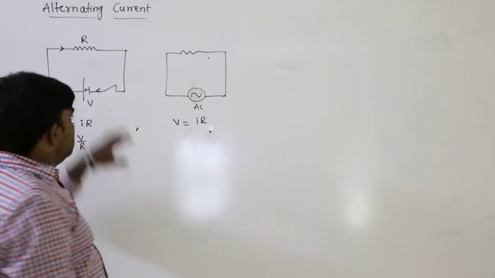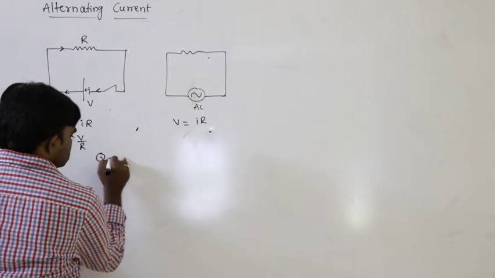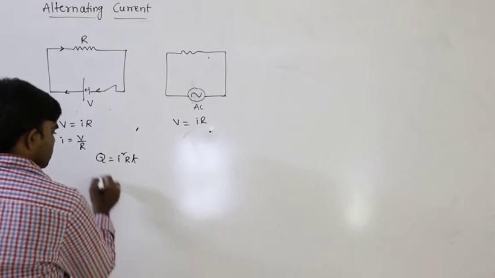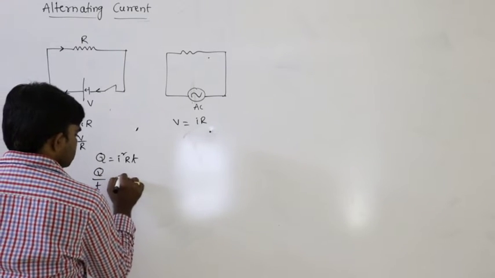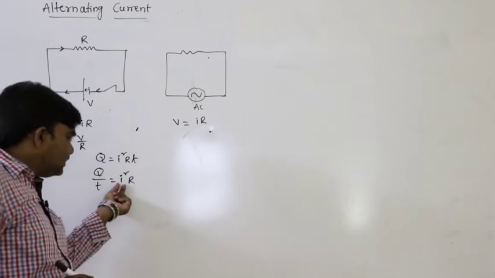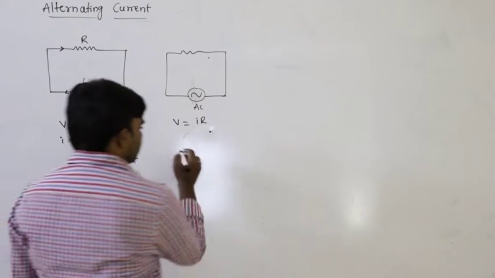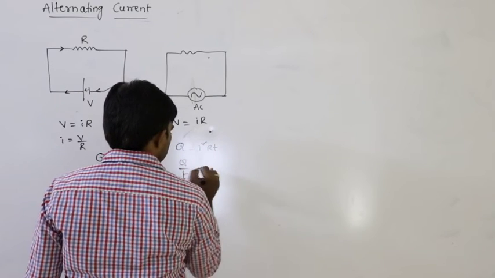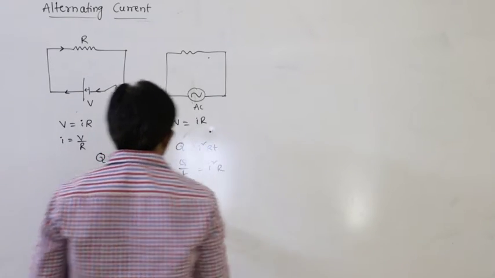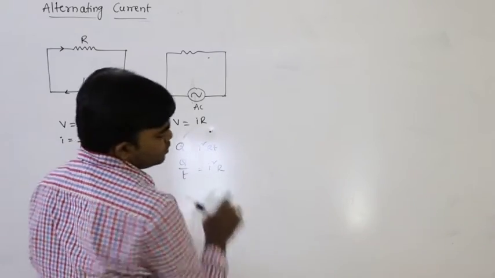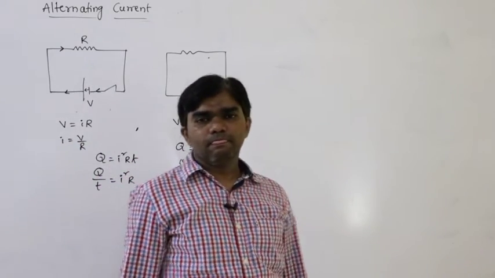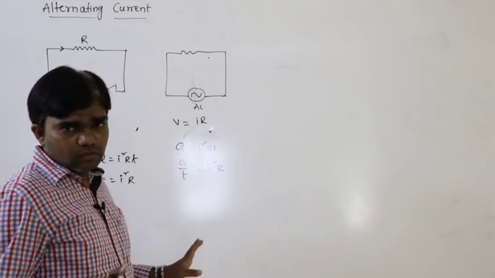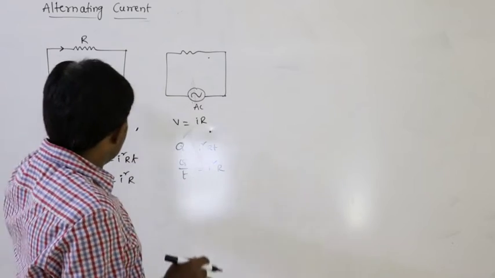One more thing: the heat energy developed. In current electricity we already discussed that the heat energy developed per unit time is equal to I square R. So this is the direct current, and the heat energy developed is I square RT, that is Q by T equals I square R. The heat energy developed in this situation and in this situation must be the same.